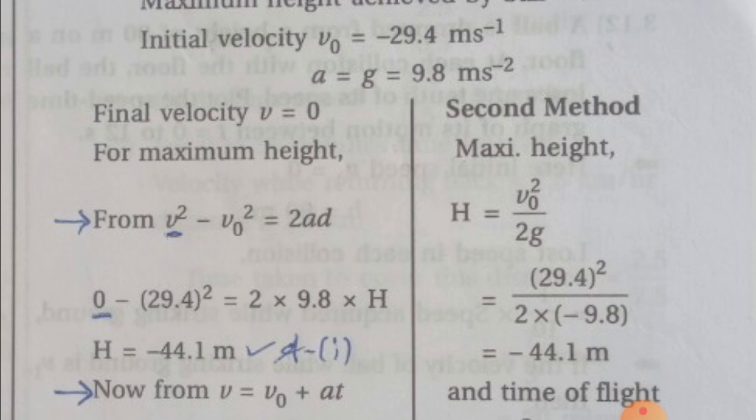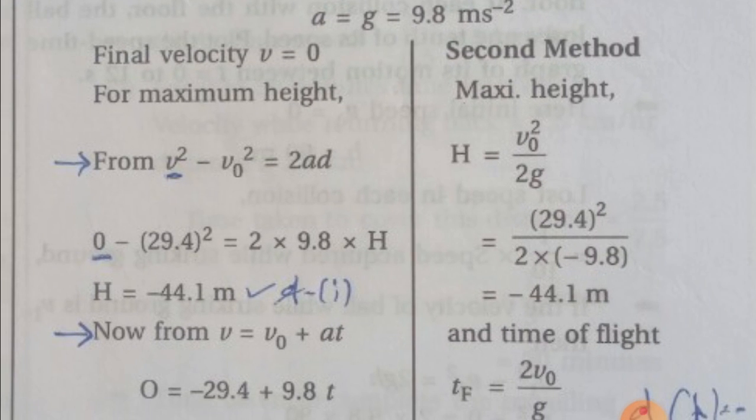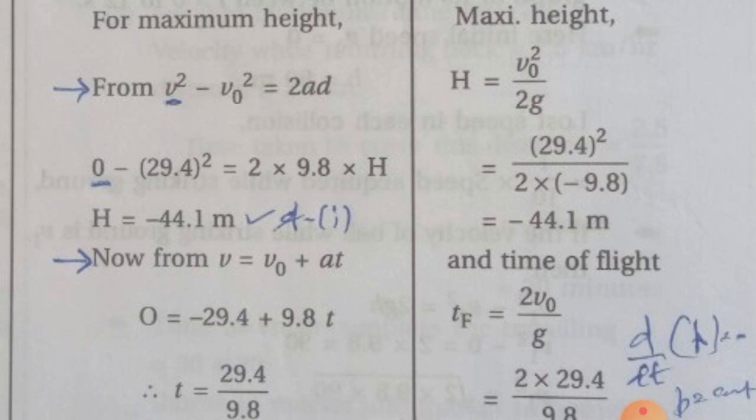This on simplifying we get, making H the subject of the equation, H is equal to minus 44.1 meter, which is answer number 1. That is the maximum height attained by the ball, that is, to this height the ball rises. But the minus sign we have to neglect, not to be considered for height, because height cannot be negative, and so H is equal to 44.1 meter is the answer. Answer number 1. Now to calculate t, time for the ball to return to the player's hands.